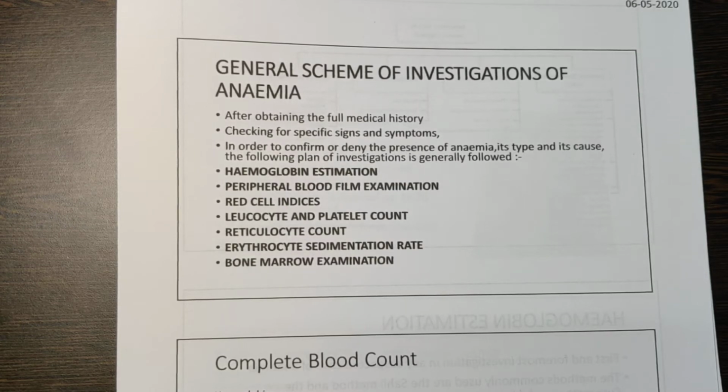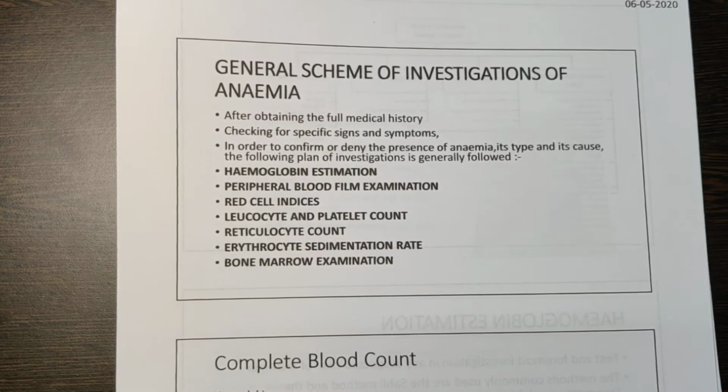Now reticulocytes are normally also present in the body, but in a very small quantity. But if a lot of reticulocytes are present, what does that mean? This means there is a bone marrow problem. So in that case you have a lot of reticulocytes. Then the erythrocyte sedimentation rate. A practical of all this will be discussed by your faculty teachers.